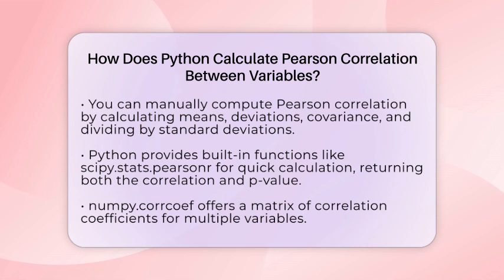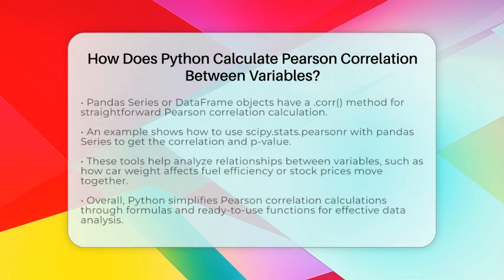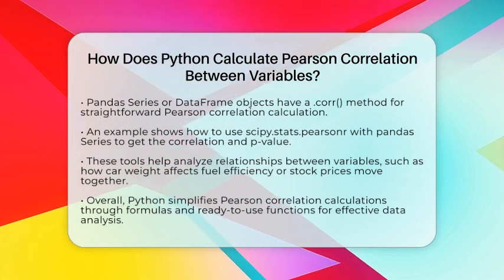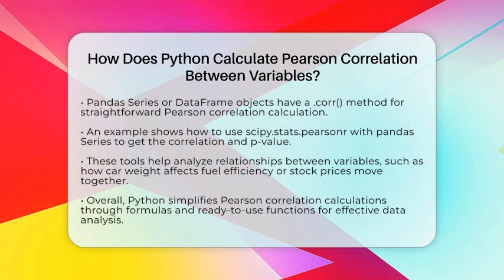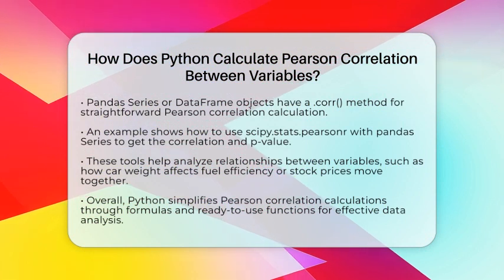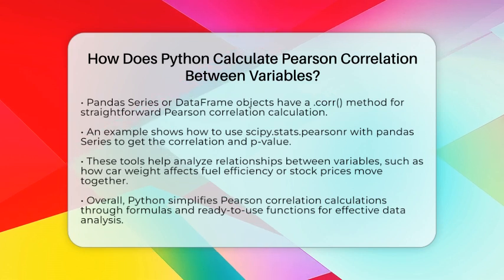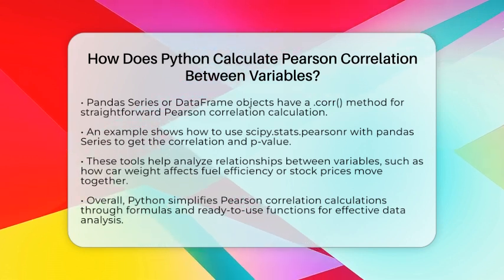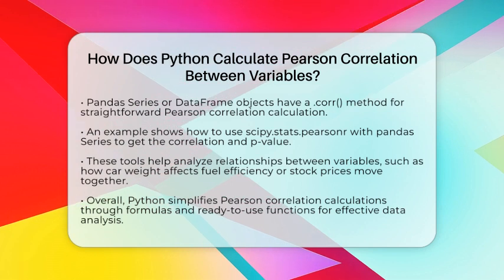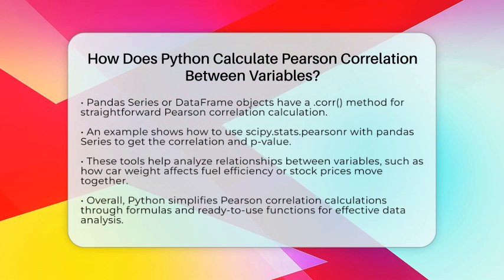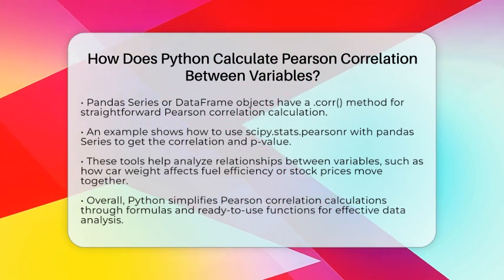If you are working with pandas, the DataFrame or Series objects have a method that directly computes the Pearson correlation. For example, if you have two pandas Series called series_x and series_y, you can write: from scipy.stats import pearsonr. Then corr, p_value = pearsonr(series_x, series_y). This will give you the correlation coefficient and the p-value in just a few lines. This is very useful in data analysis when you want to understand how two variables relate, like how car weight affects fuel efficiency or how stock prices move together.